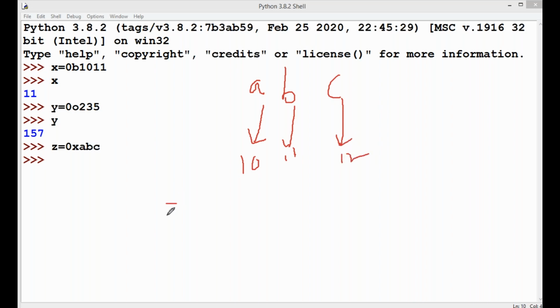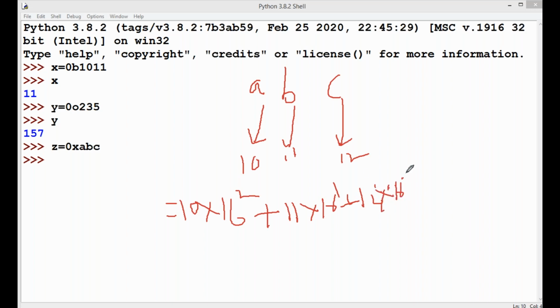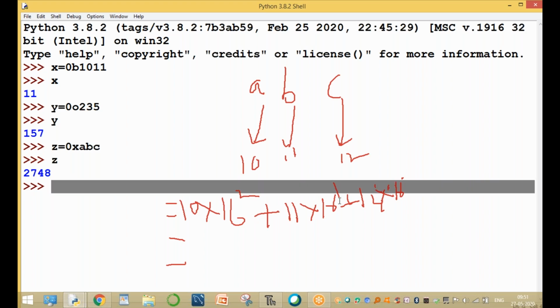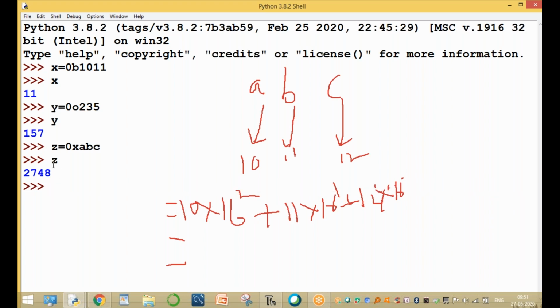The output is 10 into 16 power of, the values are 16 power of 0, 16 power of 1, 16 power of 2, plus 11 into 16 power of 1, plus 12 into 16 power of 0. That is the final output. The result equal to some value. Z value equal to 16 square into 10, 11 into 16 power of 1 value. The final value equal to Z value.